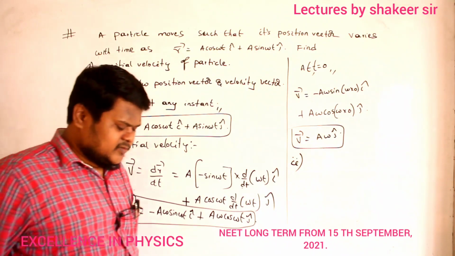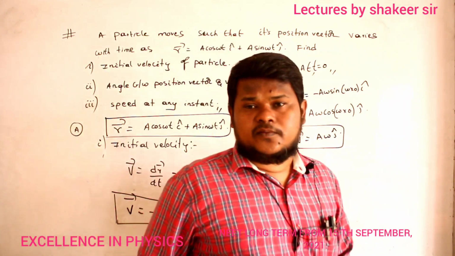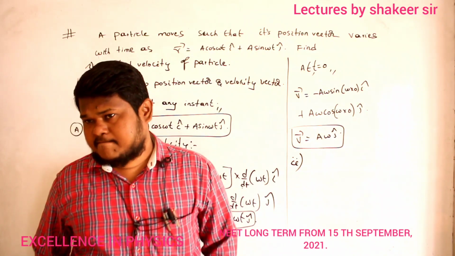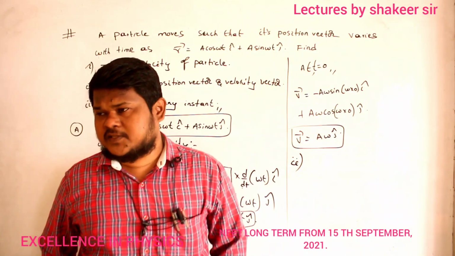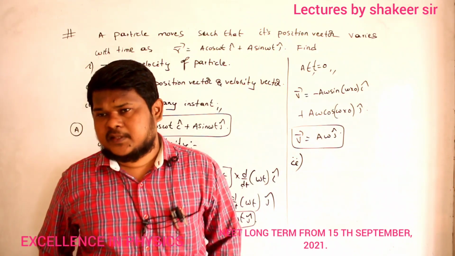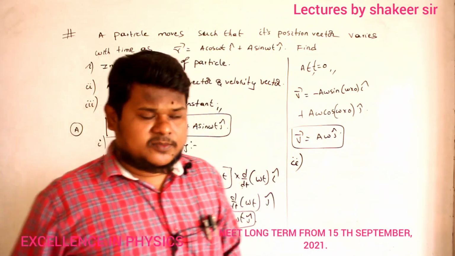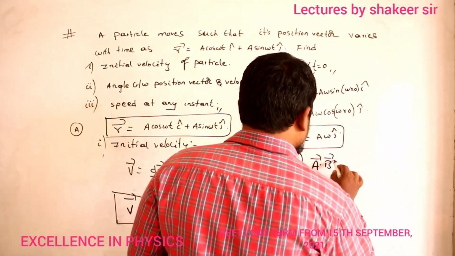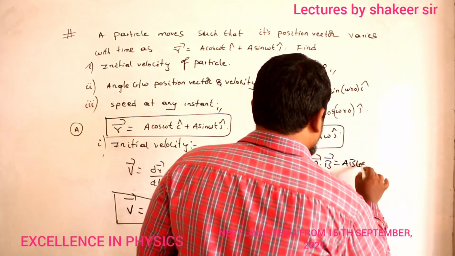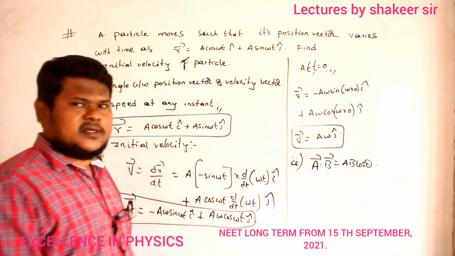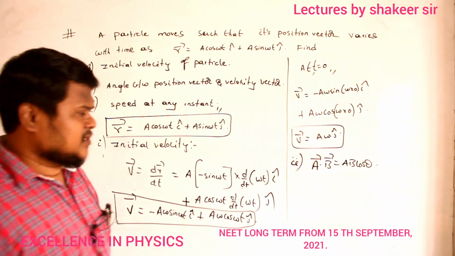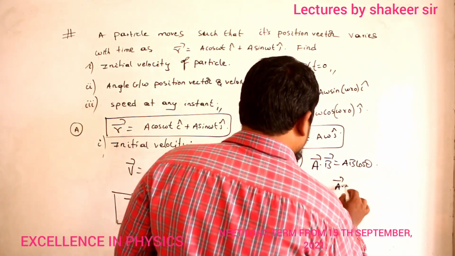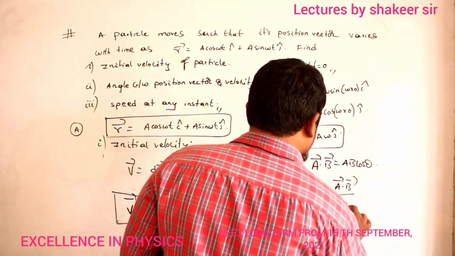So what is the method of finding angles? Which method do you want to use? The dot product method you can always use, no? What is dot product? a dash dot b dash is equal to ab cos theta. Why don't you use this method? By this method I can very easily calculate the angle between two vectors. So cos theta is equal to a dash dot b dash divided by ab.